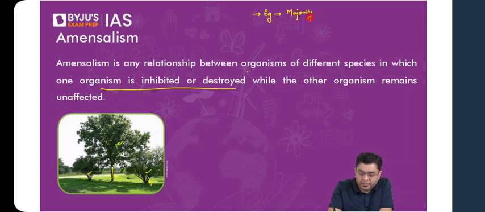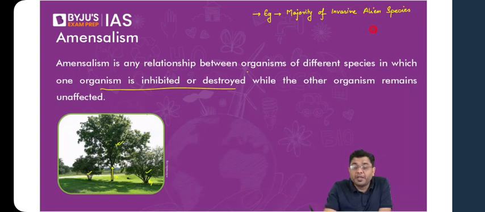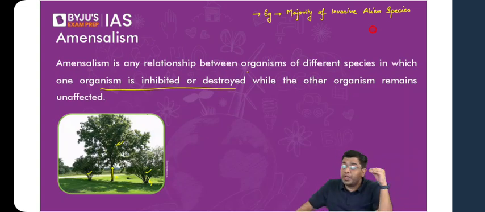of invasive alien species. Invasive alien species means those kinds of species which are not primarily or originally found in that area but have been introduced in that area. For example, in India, you can take the case of Senna spectabilis.